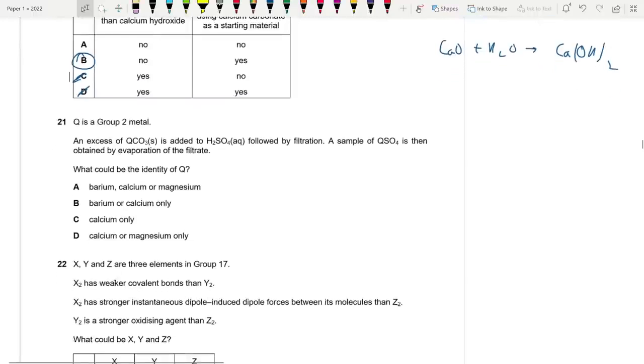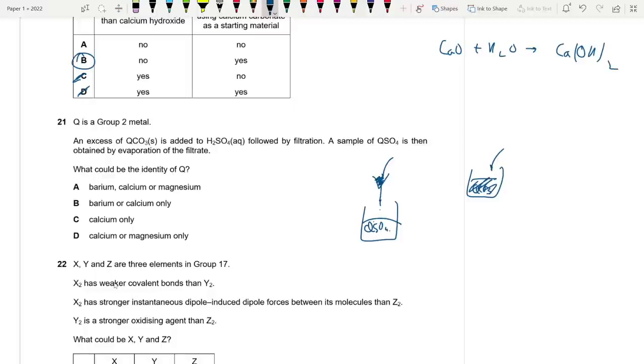Moving on to 21. Q is a group 2 metal and excess of QCO3, so it may be beryllium, magnesium, calcium. Typically you're not going to deal with beryllium. Excess of QCO3 is added to H2SO4 followed by filtration. A sample of QSO4 is then obtained by evaporation of the filtrate. Interesting. So that means when we added H2SO4 to QCO3, we didn't get a precipitate. Why? Because it was able to pass through here and we got it as the filtrate. If it was a precipitate, it would be stuck over here.